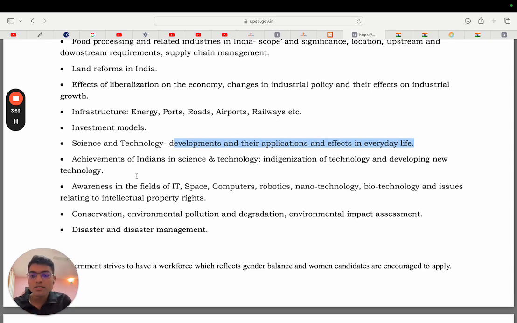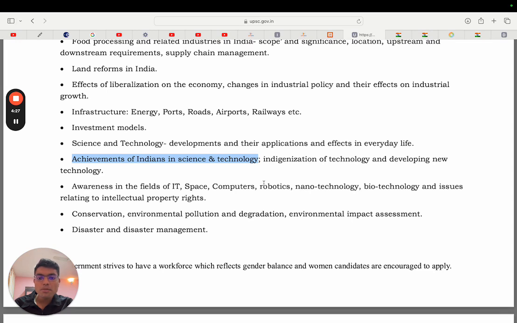The second topic of the science syllabus is achievements of Indians in science and technology. From this segment also, they often ask a question. Often it would be in the news, let's say Sir C.V. Raman, what was his contribution? It can be asked any day because it is a great contribution that he made. Similarly, for example, once it was asked about engineering and irrigation technology that was being developed. So M.S. Swaminathan, what he did, Norman Borlaug.